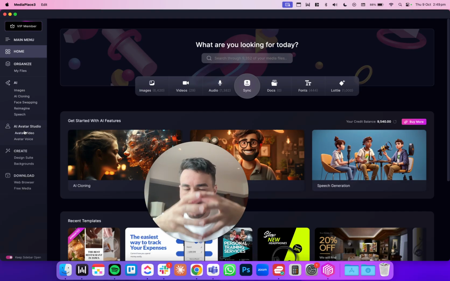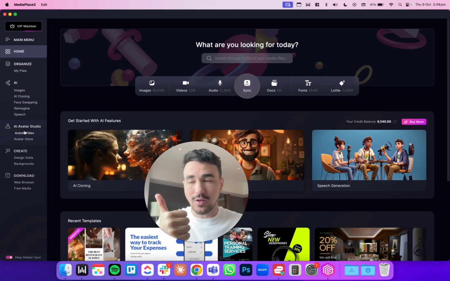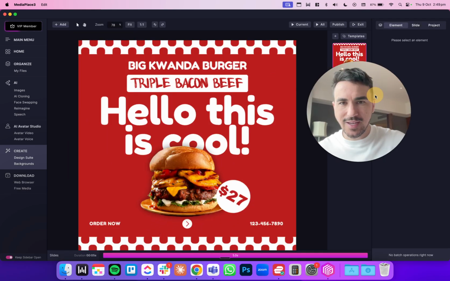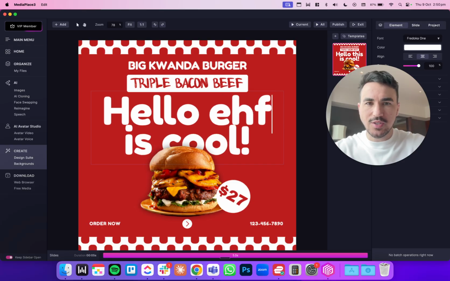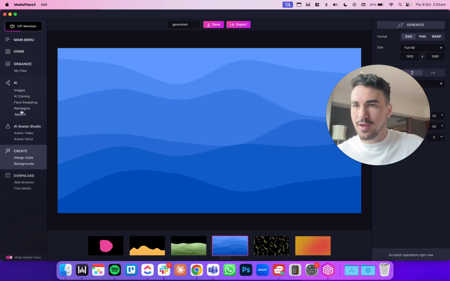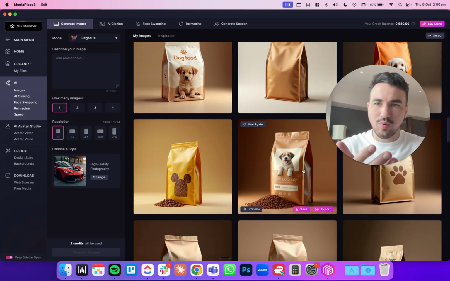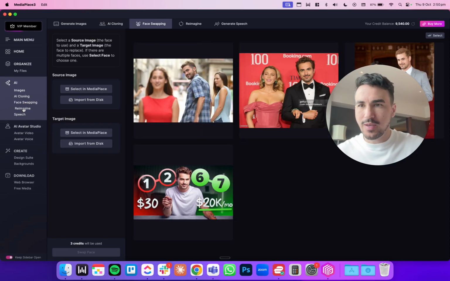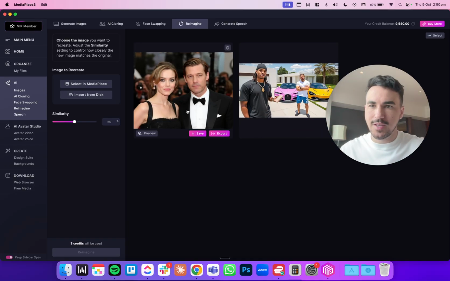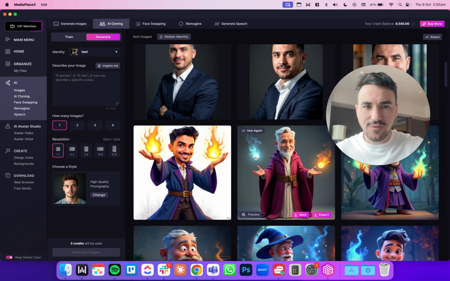But we've put them together, and we'll give you lifetime access to MediaPlace, which we've sold for $37 before, with all the media management features. We've got this design suite here, which is like a Canva editor. You've got hundreds of templates. You can come in here and edit stuff. You've got this gradient generator. You've got the AI generator in here where I created a whole bunch of product shots. You've got face swapping you can use for thumbnails. You've got Reimagine, where you can take an existing image and remix it. You've got AI cloning, which I've shown you here. You can do it in a whole bunch of different styles.